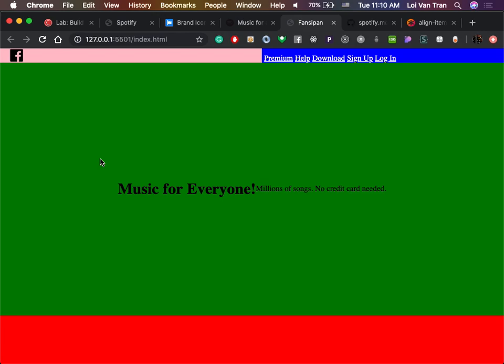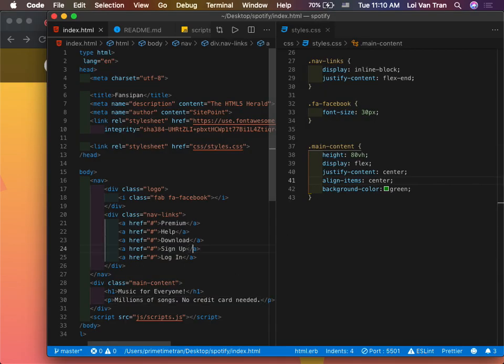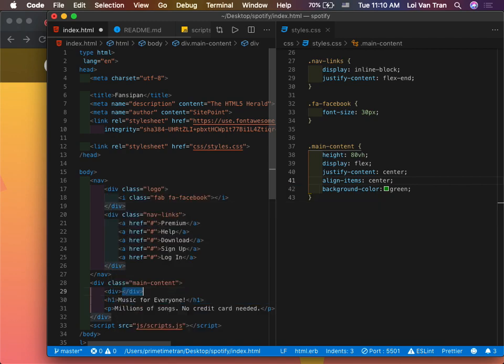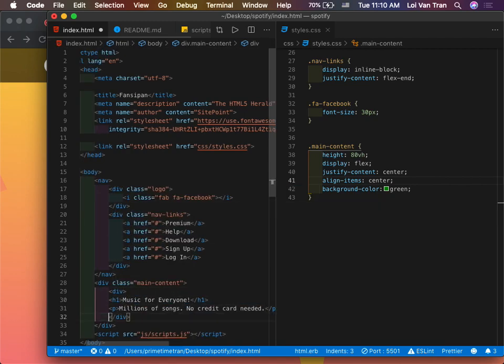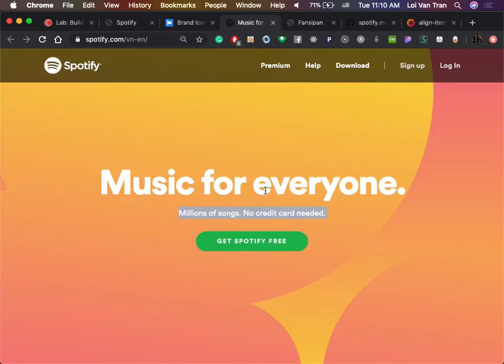The reason why is that we want all this content that's in the center of the main content to be inside of its own child div. And inside that, we're going to apply some additional styles. So we're going to go ahead and wrap this H1. Say, hey, H1 and P, go inside a div. We'll nest the H1 and the P inside of there. We'll jump back over to our app, and we'll see that this does in fact display the behavior that we want, kind of. Okay, so I can see that the text is much bigger on Spotify.